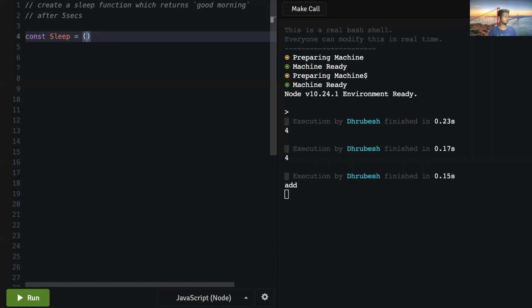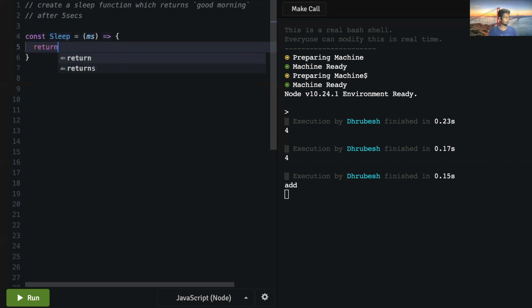As mentioned earlier, the function will take one argument, which will be whatever the timing is. So let's take ms, and then as usual, we have to return a promise, which will have two arguments, resolve and reject.